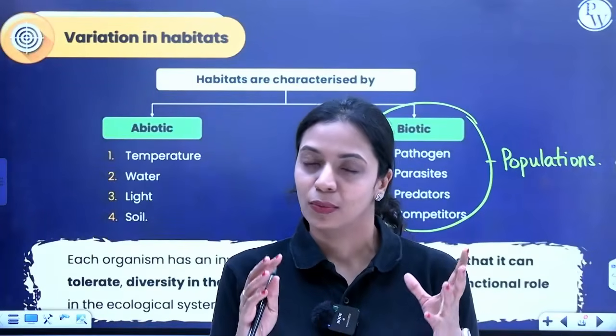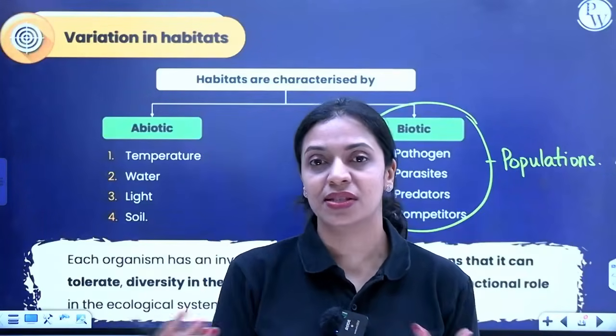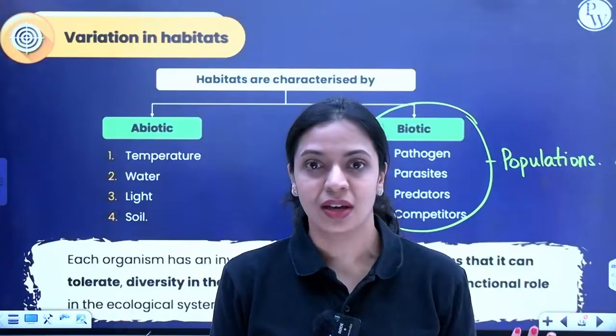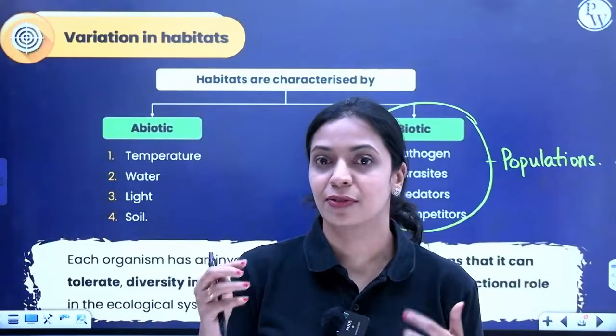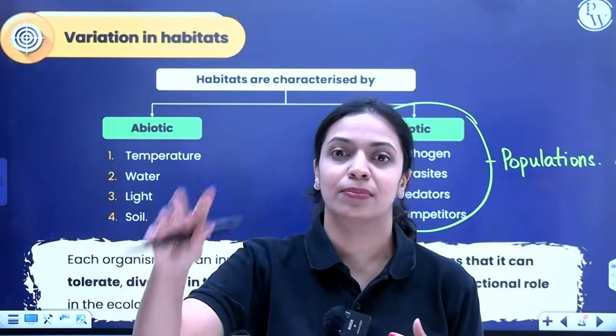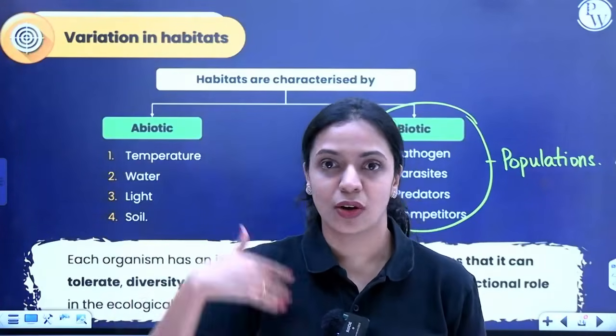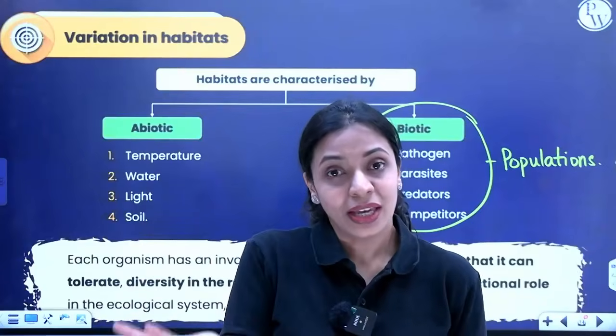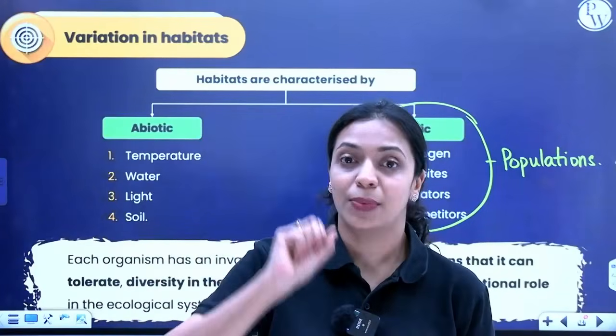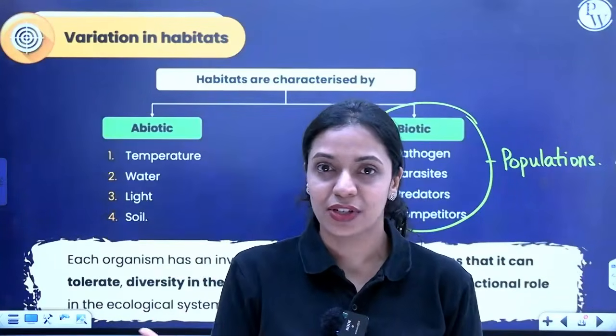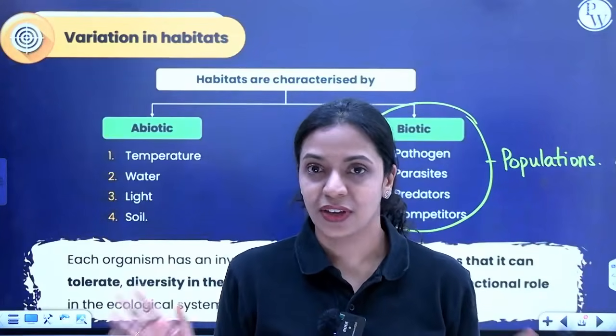Also, what matters is the resources that we utilize from our environment. Like we utilize different resources, we utilize food from nature, right? And also we take oxygen from nature. So we utilize resources that are present in nature. What is the diversity of resources that we are utilizing from nature?